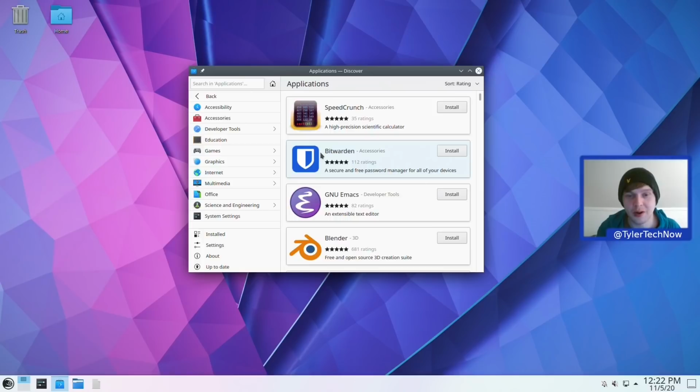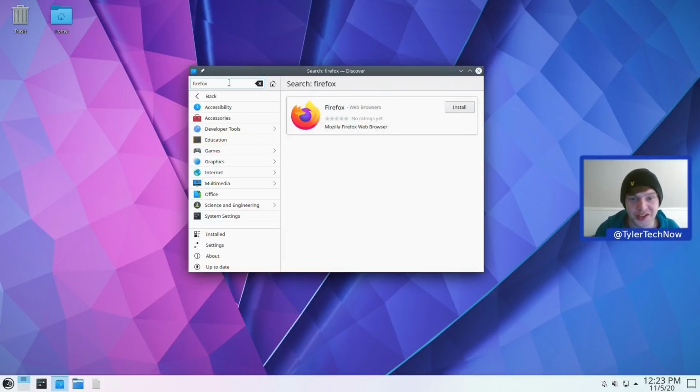So although this is quite a safe way of running your system with the whole immutable setup, and you can roll back and all of that good stuff, it's still always good practice to have a backup tool, and I think Deja Dup is included in the Flathub repo, so we're going to go ahead and get that as well. But first things first, let's go and get Firefox, which is pretty much a necessity, and I'm surprised it's not included.